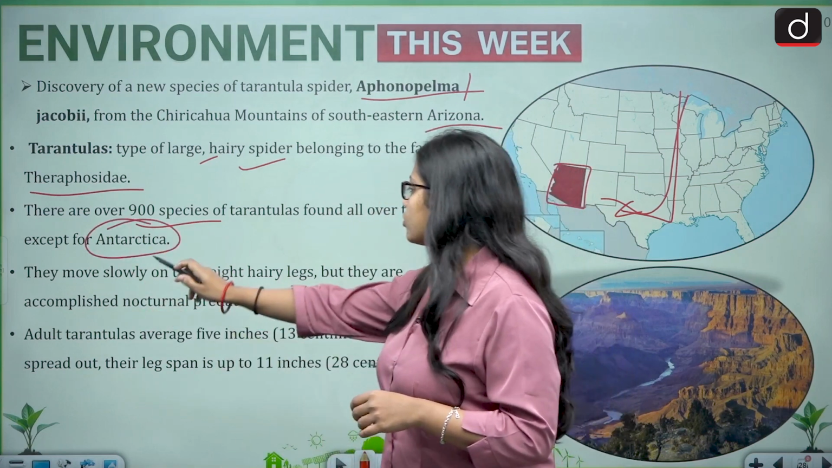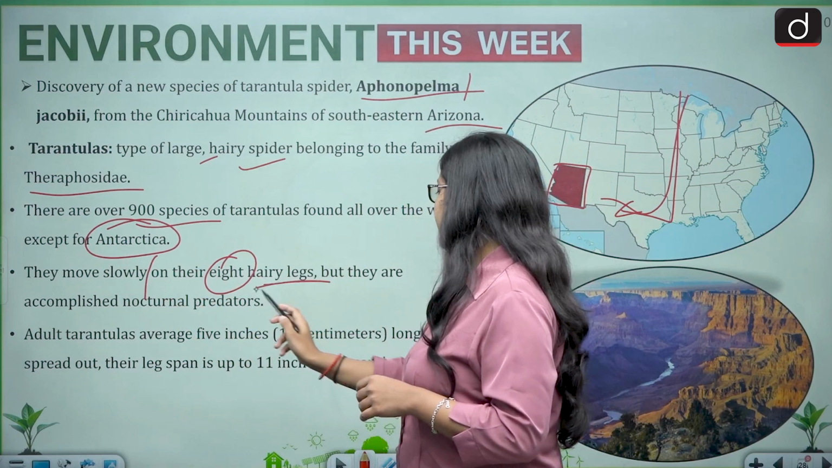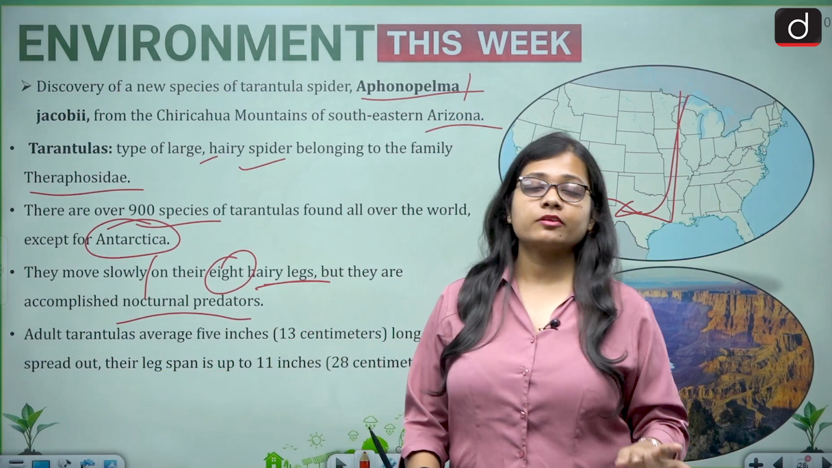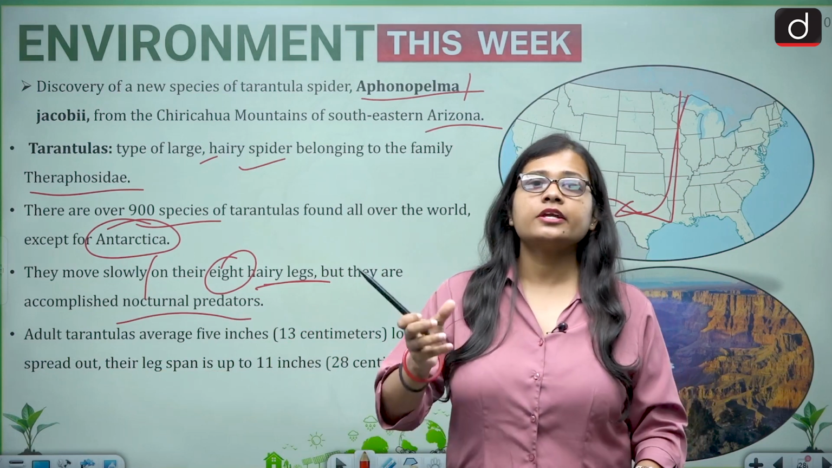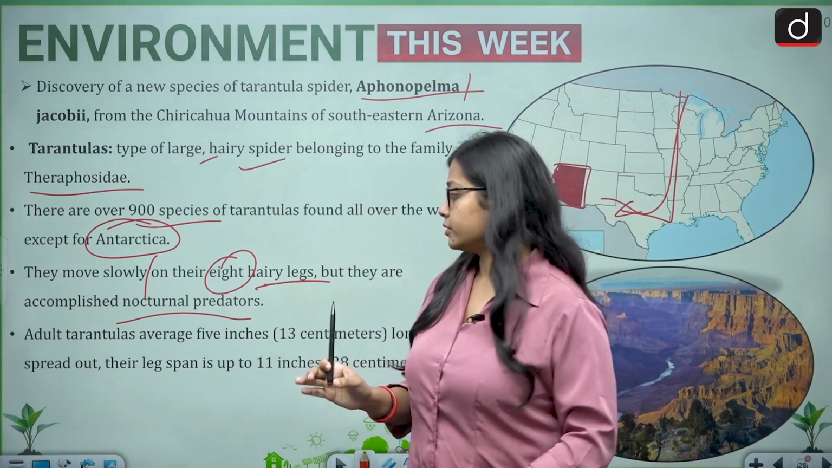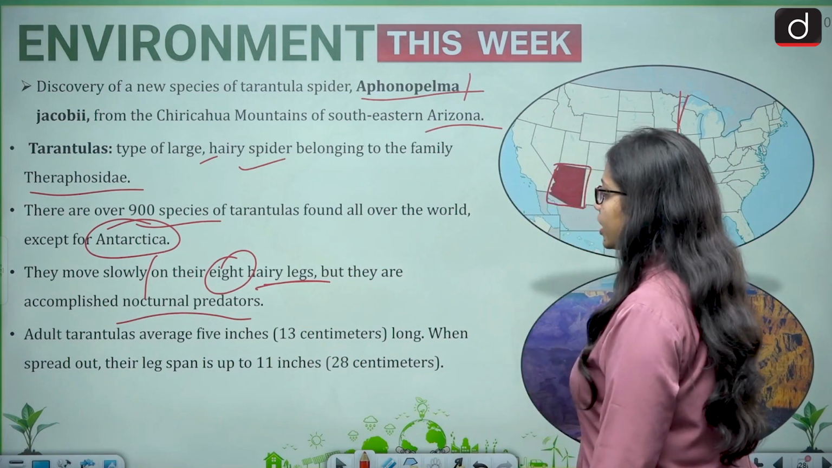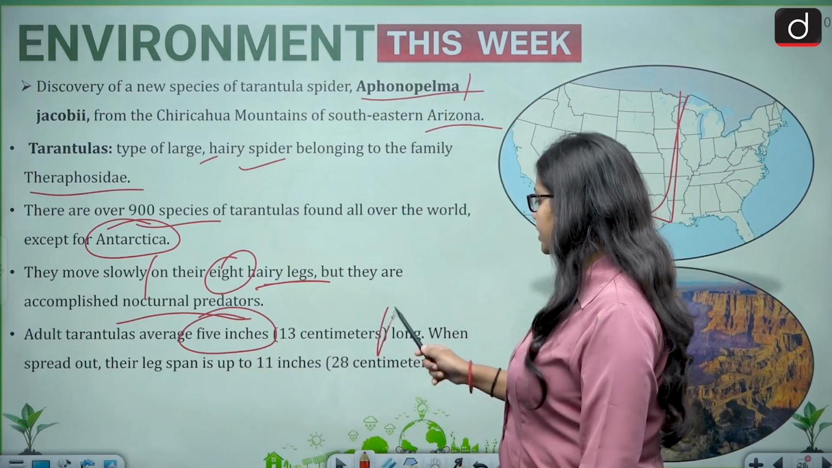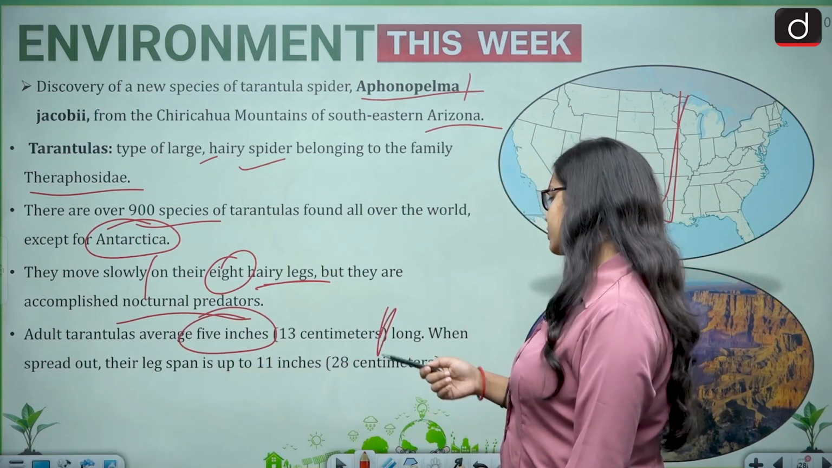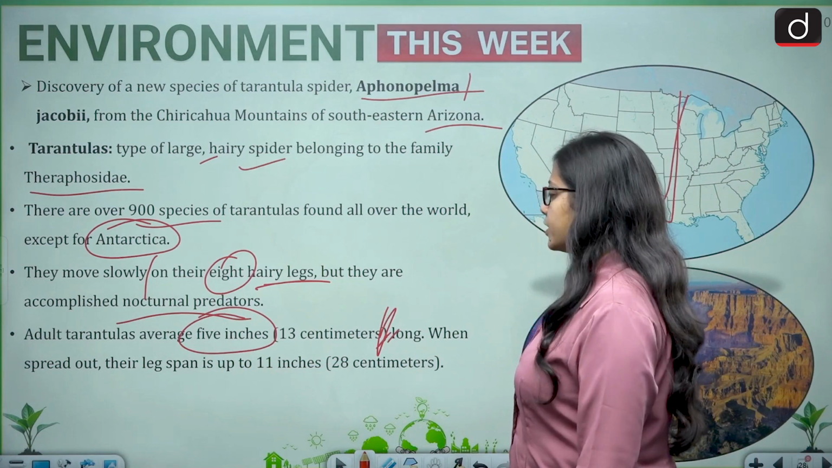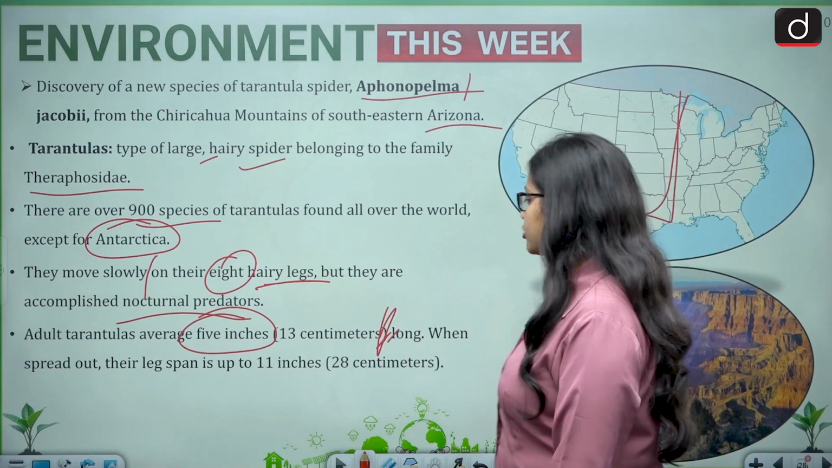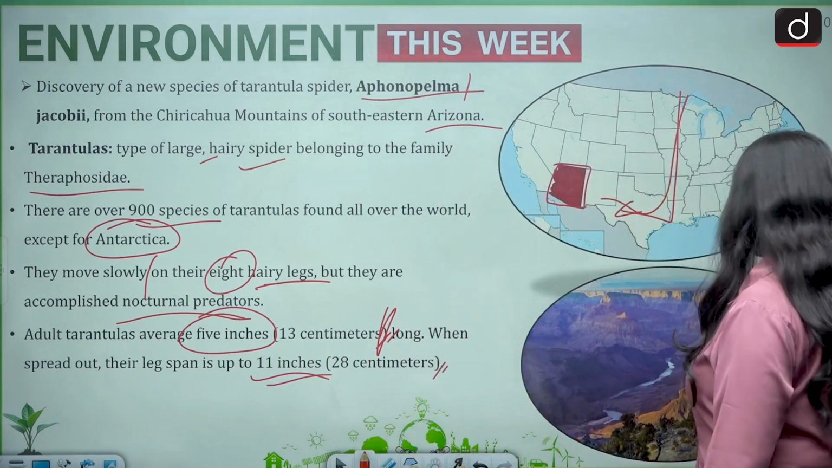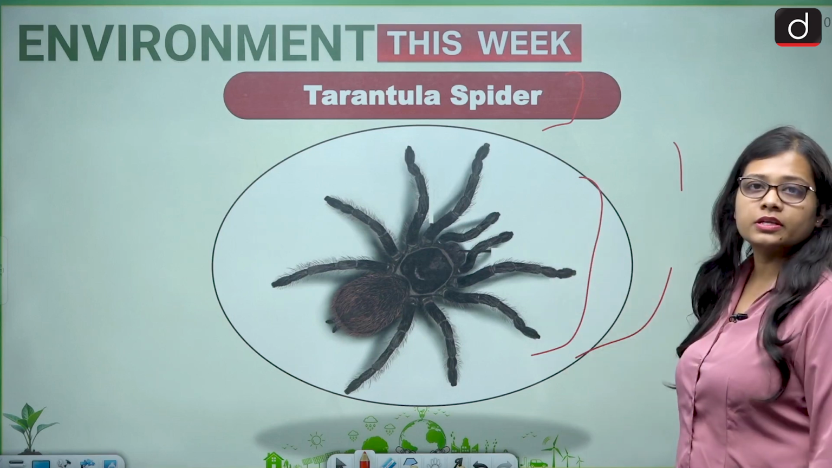They move slowly on their 8 hairy legs, but they are accomplished nocturnal predators. Nocturnal predators means they can see in the night, so their night vision is good. Then the adult tarantulas average 5 inches. So they are basically the height, you can say it is around 5 inches or around 13 centimeters. And when they spread out, their leg span is up to 11 inches or 28 centimeters. This is how it looks like.